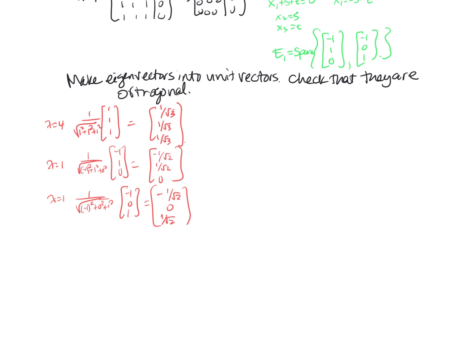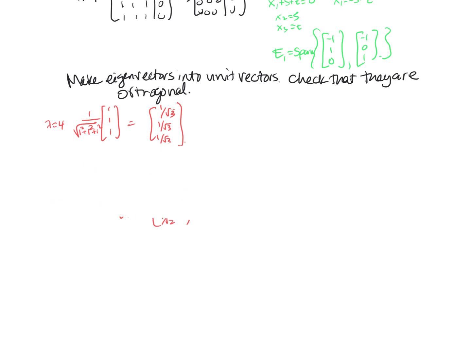Oh, shoot. Okay, so what I didn't do is, shoot. I was looking at this E1, and I was seeing that it was the span of these two vectors, but I noticed that they're not orthogonal to one another. So I actually do need to straighten them out. The basis of E1 is not orthogonal.